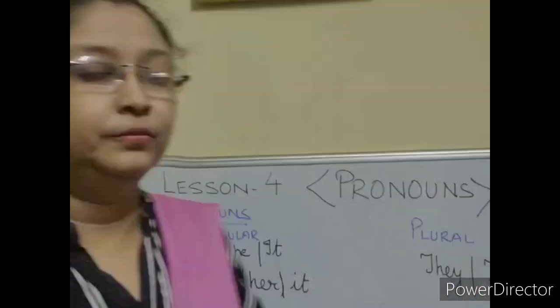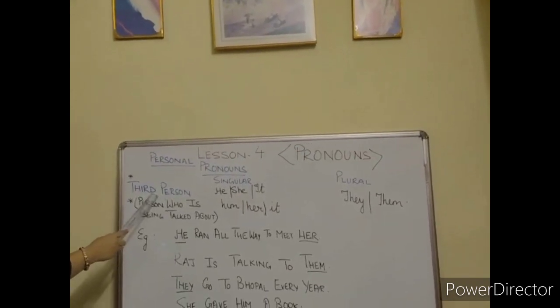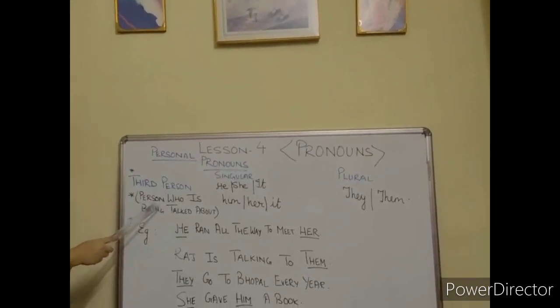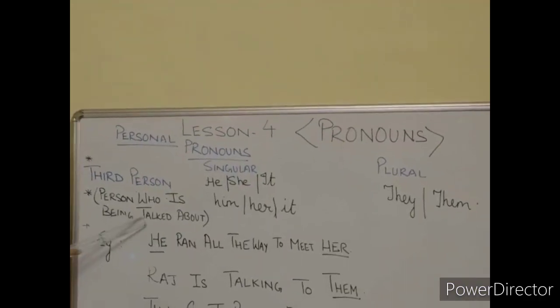Third person, the person about whom is being talked about. Now see the examples on the board. Third person. What do you mean by third person? Person who is being talked about.